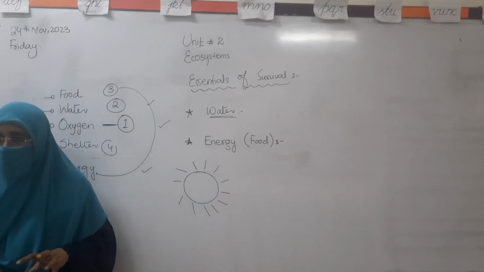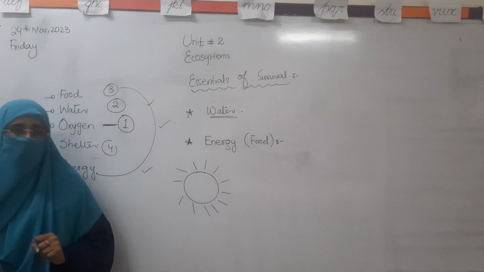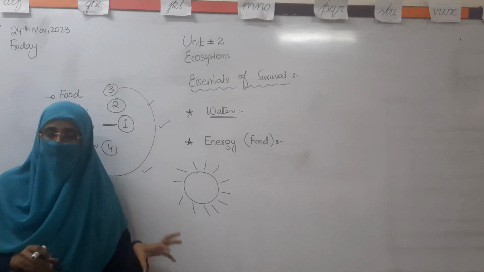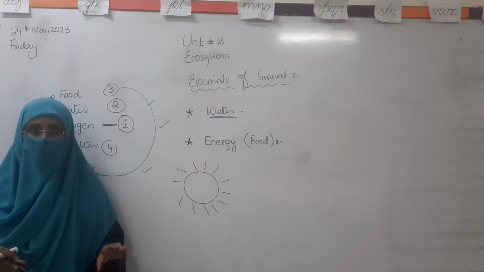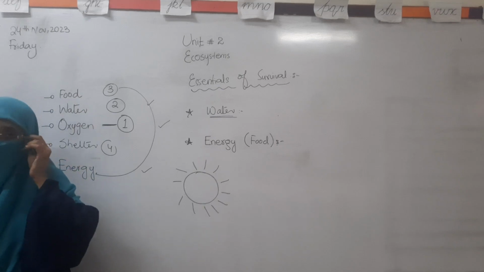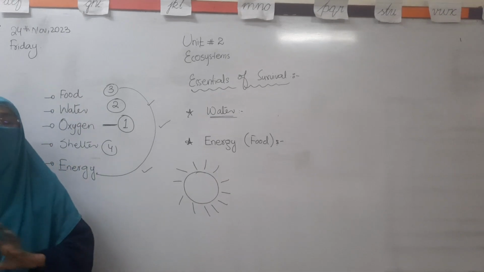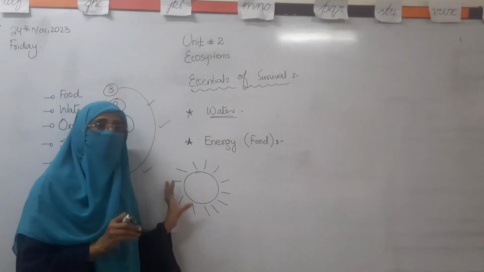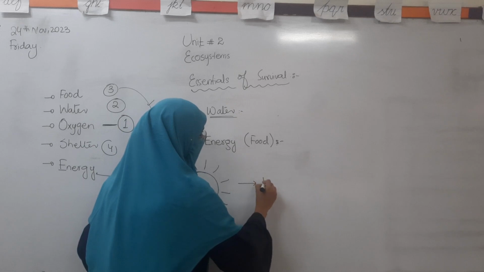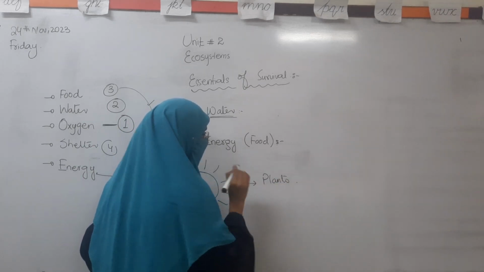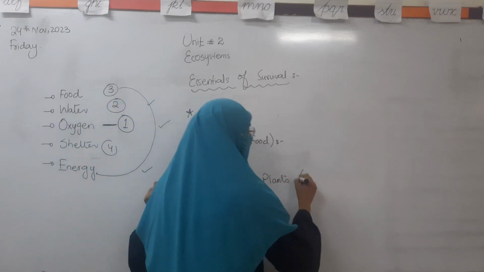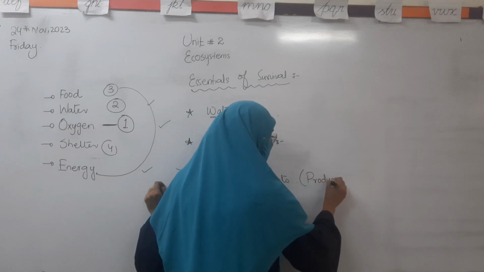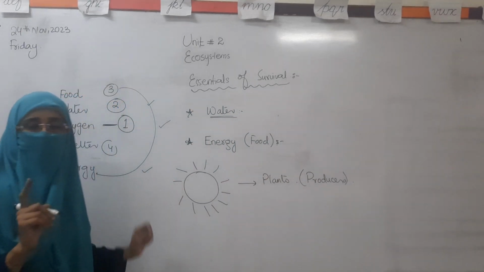Some living organisms directly take energy from it and they are able to make their food, and there are some living organisms that can get the energy from the sun but can't make their own food. Okay, so the living organisms that have the ability to make their food by getting the energy from the sun are the plants. Okay, and the organisms which have the ability to make their own food are actually called producers, because they have the ability to make their own food.